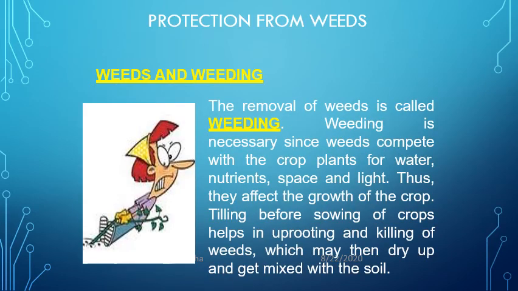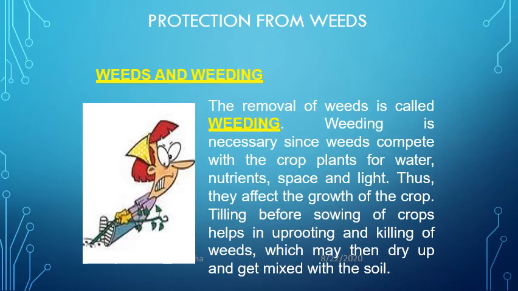The removal of these weeds or undesirable plants is known as weeding. Weeding is a very necessary process as weeds compete with the main crop for water, nutrients, space and light, so they affect the growth of the crop.